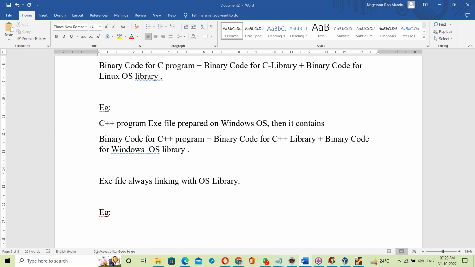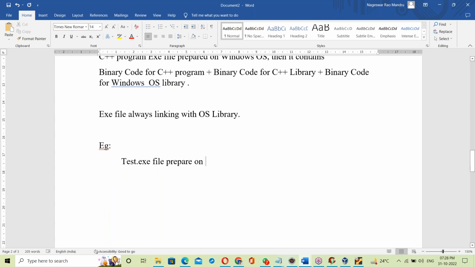Suppose, for example, a test.exe file is prepared on Windows OS. Then it links with the Windows OS Win library.